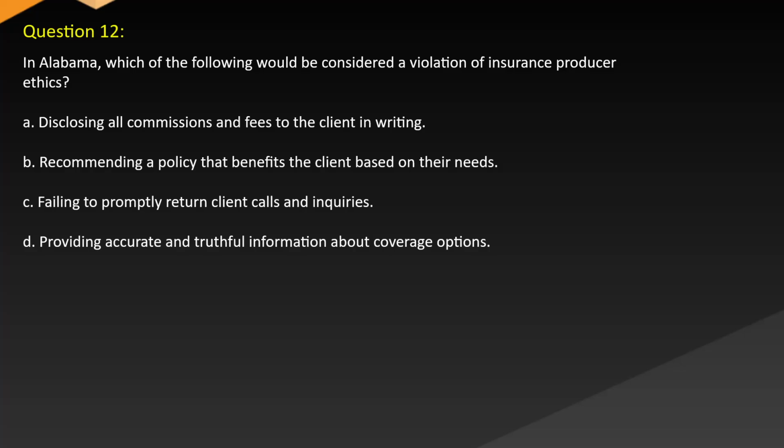Question 12. In Alabama, which of the following would be considered a violation of insurance producer ethics? A. Disclosing all commissions and fees to the client in writing. B. Recommending a policy that benefits the client based on their needs. C. Failing to promptly return client calls and inquiries. D. Providing accurate and truthful information about coverage options.